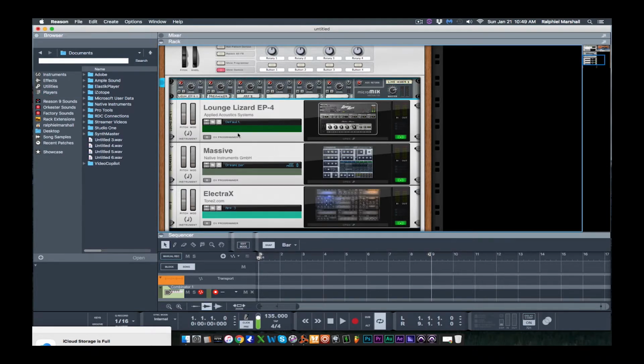And as you can see, now I have all 3 of my sounds loaded up in my combinator. Now I can go through and start panning instruments left and right.